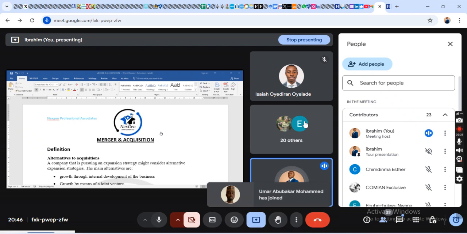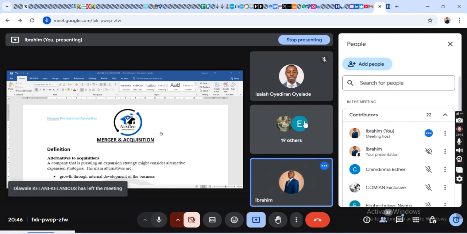Who is the acquiring company and who is the target company? Isaiah is a target company, while Olanike, that is producing sugar, is the acquiring company, right? And that is the acquiring and target company.